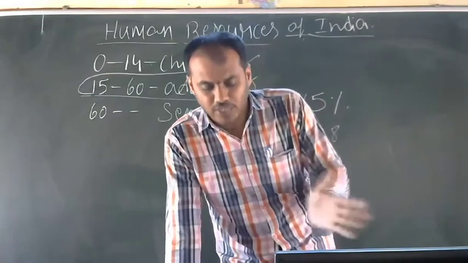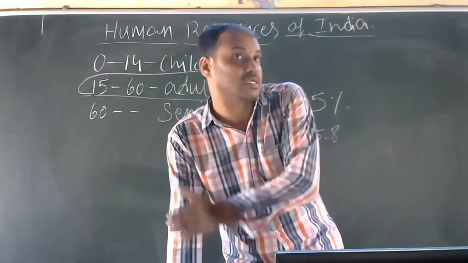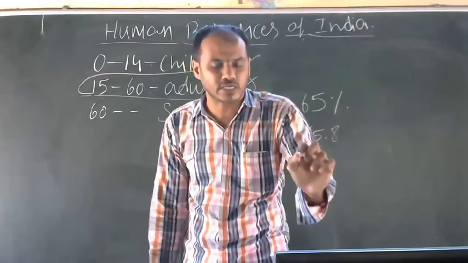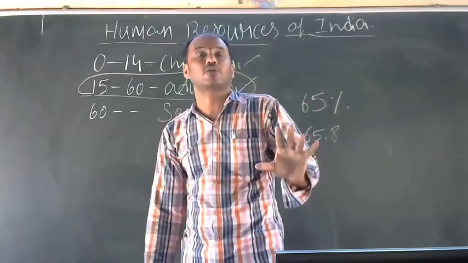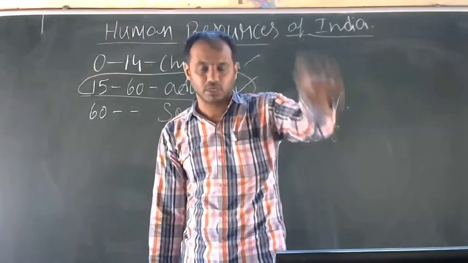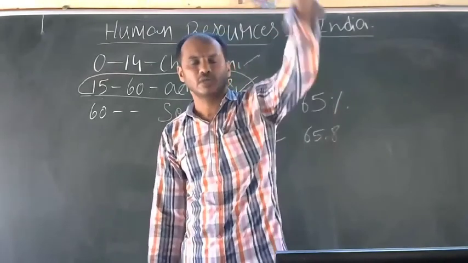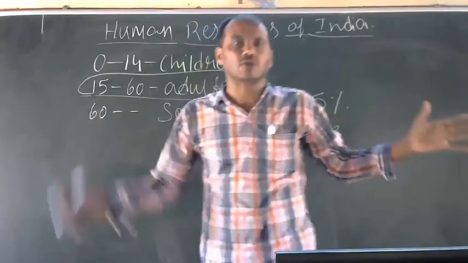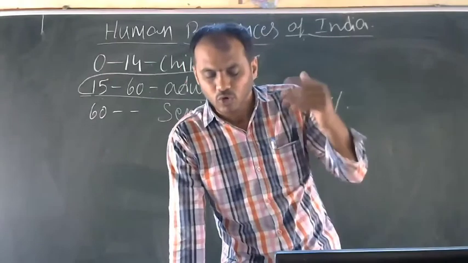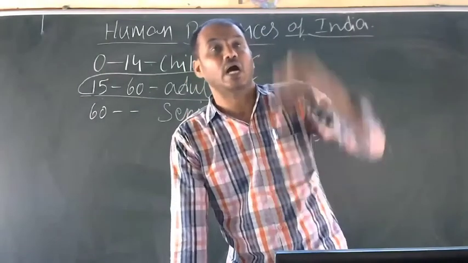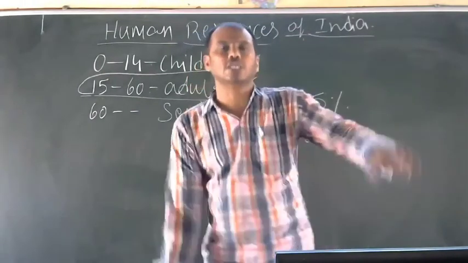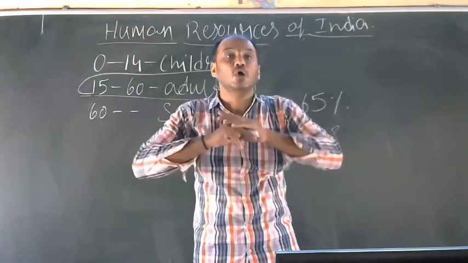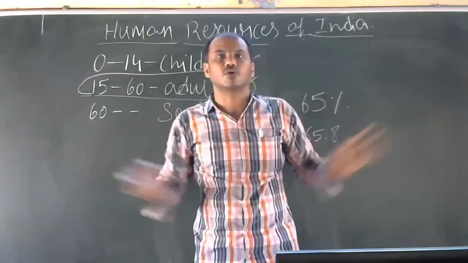So the average Indians have low per capita income, and due to this there is a low standard of living. High slums are being developed in cities like Bangalore, Calcutta, Delhi, Mumbai. Unemployment is there, underemployment is there. All these indicate that our population size is large, overcrowded, overpopulation.